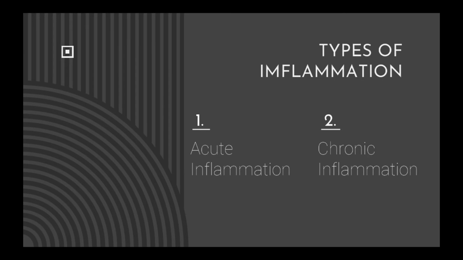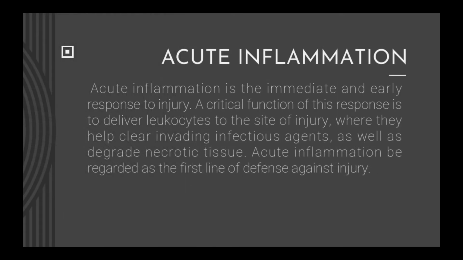Types of inflammation: acute inflammation and chronic inflammation. Acute inflammation. Acute inflammation is the immediate and early response to injury. A critical function of this response is to deliver leukocytes to the site of injury, where they help clear invading infectious agents, as well as degrade necrotic tissue. Acute inflammation is regarded as the first line of defense against injury.